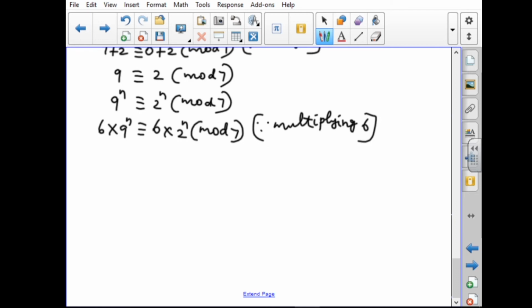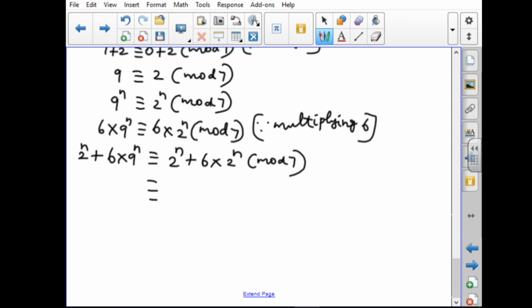Next I have to add 2 power n on both sides. I have to add 2 power n plus 6 into 9 power n congruent to 2 power n plus 6 into 2 power n mod 7. Next here 2 power n is here and here. So I have to take 2 power n as common.